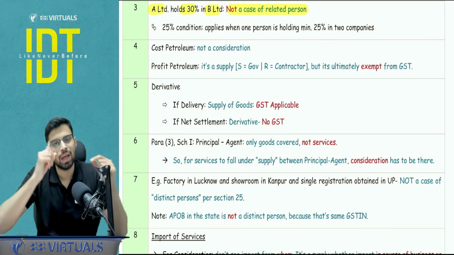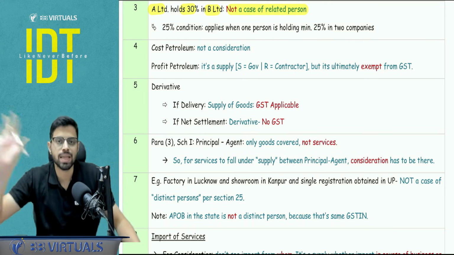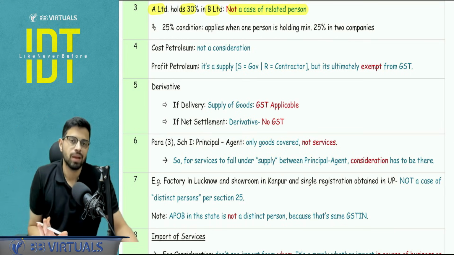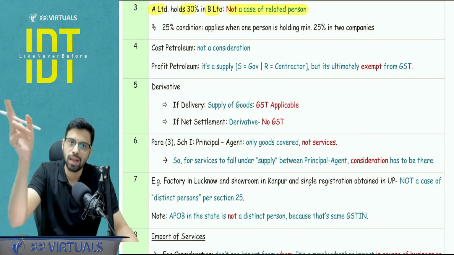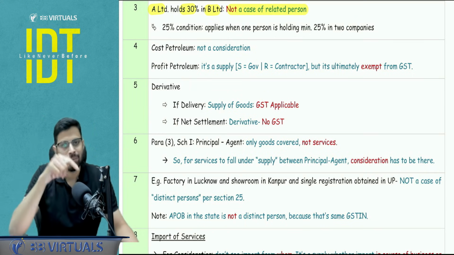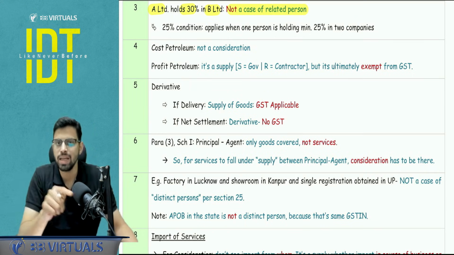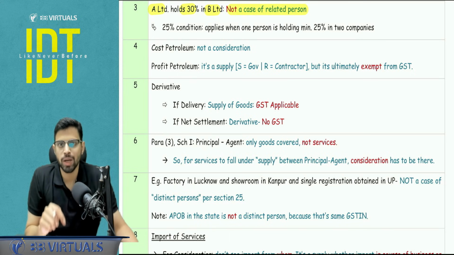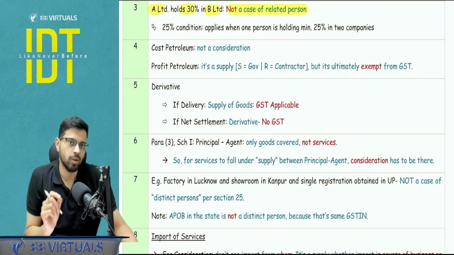as profit petroleum, but ultimately it will be exempt through the exemption chapter, right? So the ultimate conclusion is the same, but the path and the reasoning are different. So ensure that you are writing the correct reasoning in your notes.